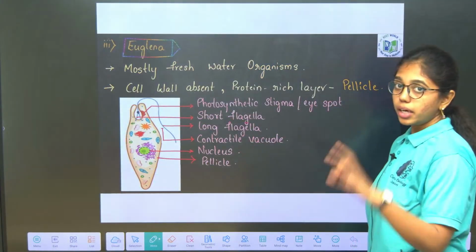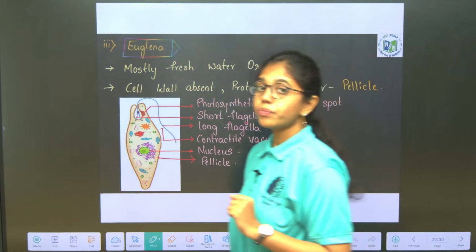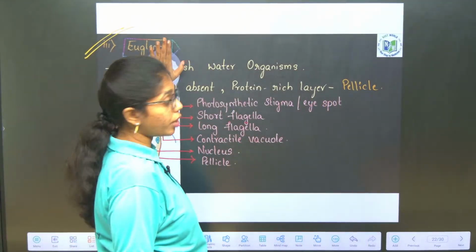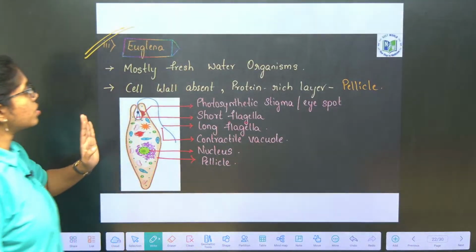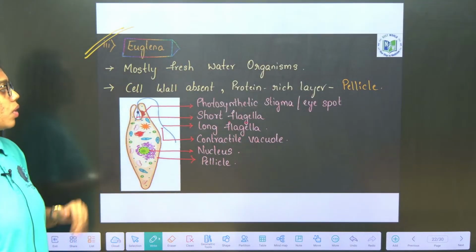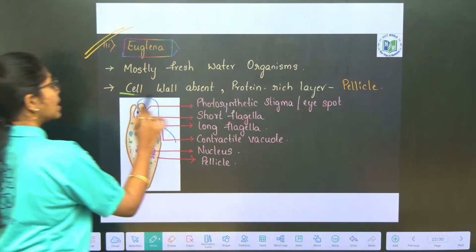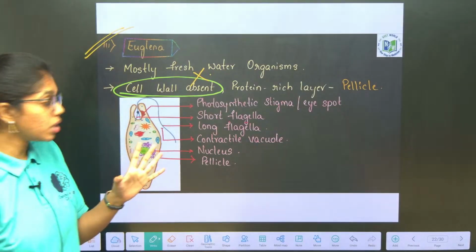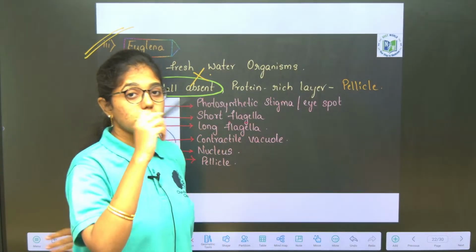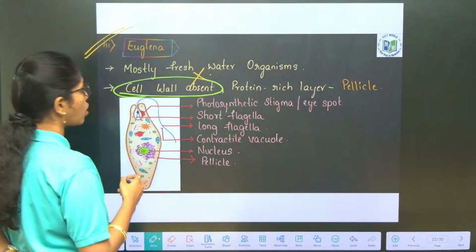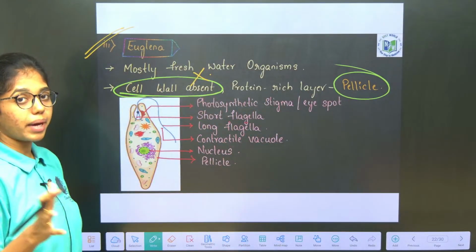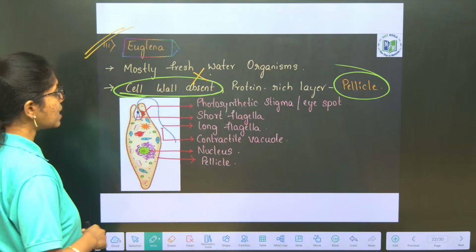Here, third chrysophyte. Okay, third photosynthetic protist, that is Euglena or euglenoid. General characteristic, like if you see, they are mostly freshwater organisms. Cell wall is absent in Euglena, important point. Okay, cell wall is absent in Euglena, whereas it is covered by a protein rich layer called as what? Pellicle. Cell wall is absent, but then it is covered by a protein rich layer called as pellicle.